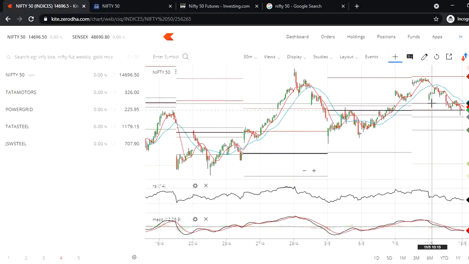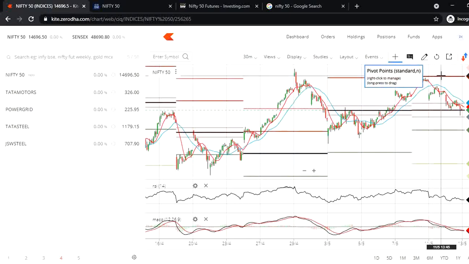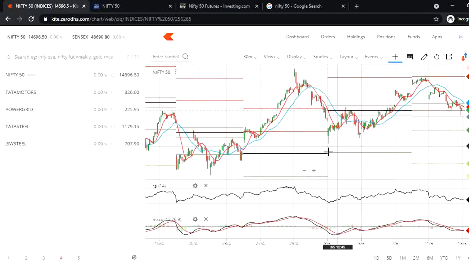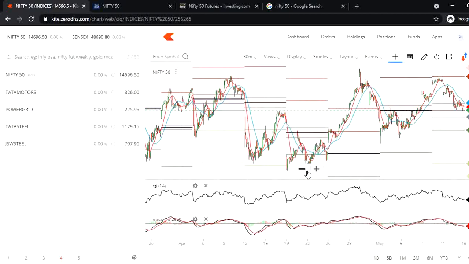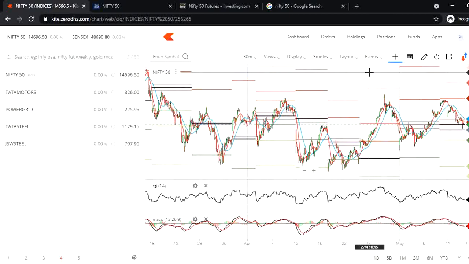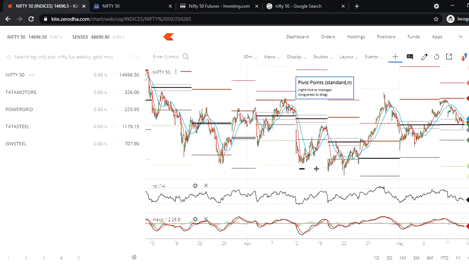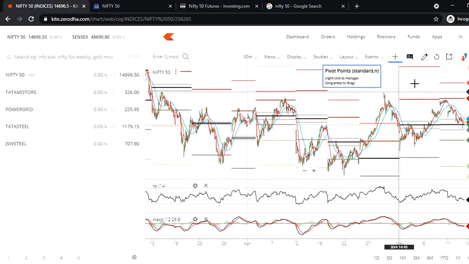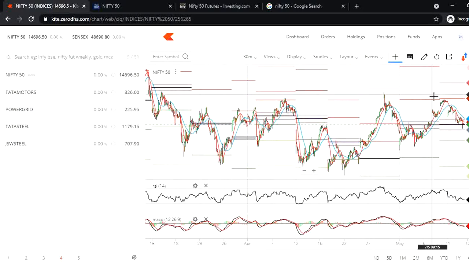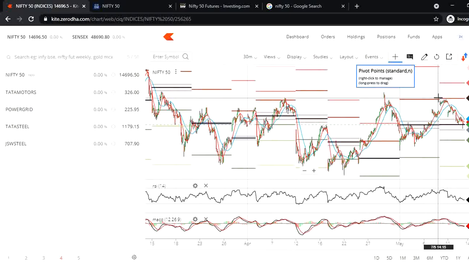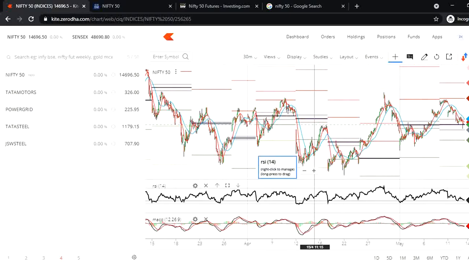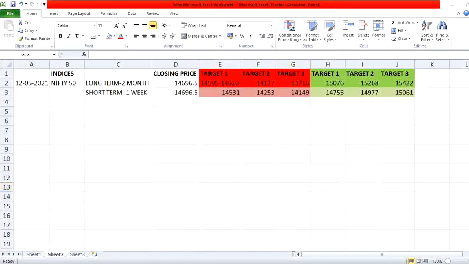14,755 or 760 nearly. If it breaks 14,760, the next target is 14,982. And if it breaks that, my next target is 14,976, sorry, 14,980. 977, 980.